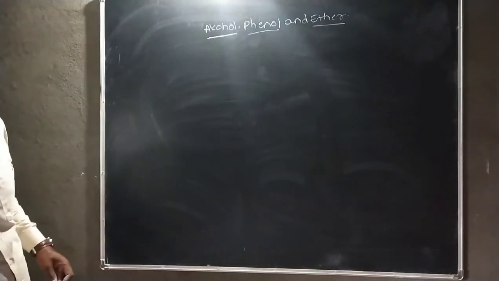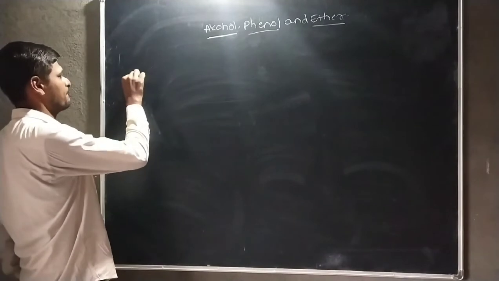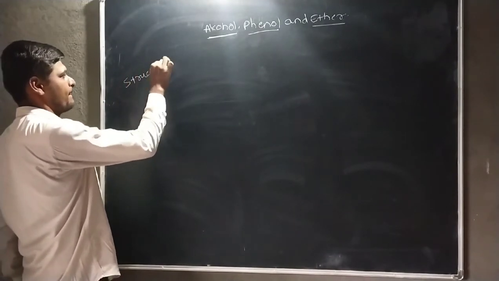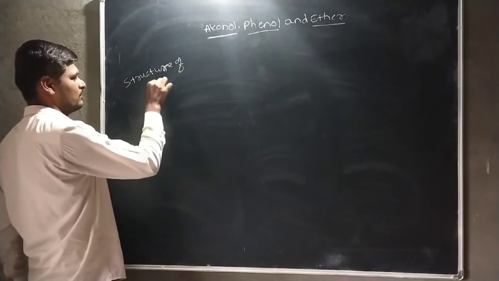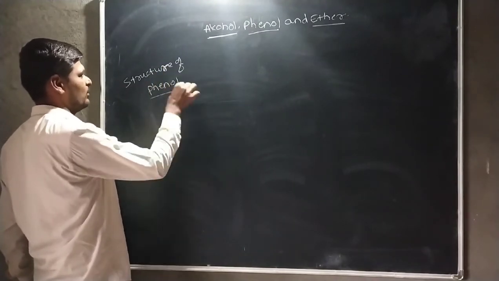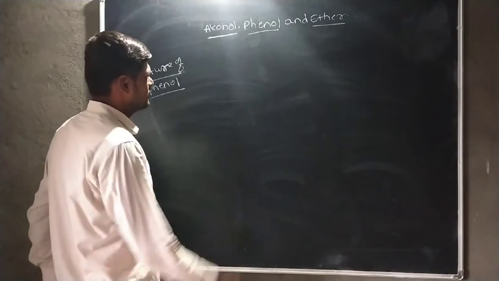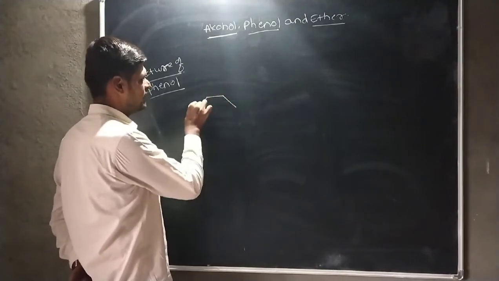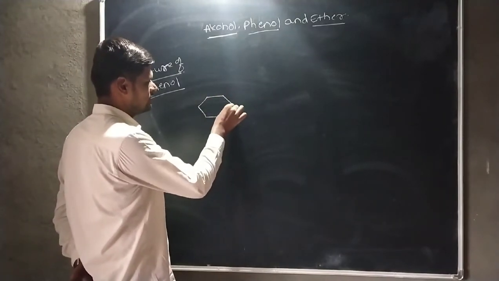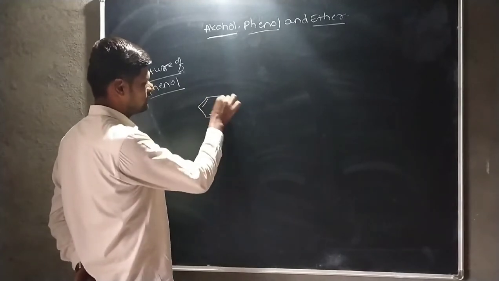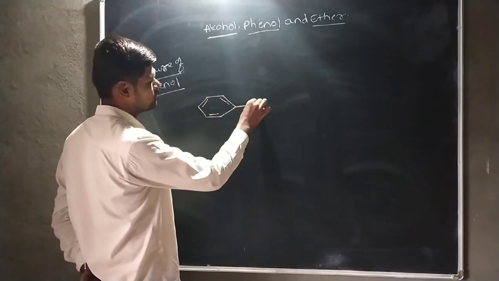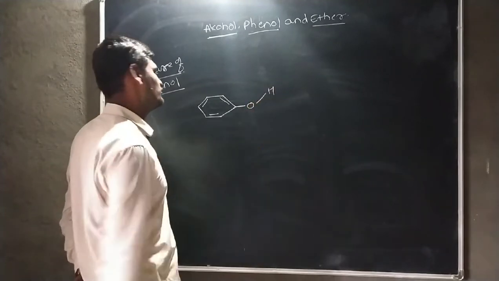Okay, the next point is the structure of phenol. Phenol is a hydroxyl derivative. This is phenol, a hydroxyl group attached to benzene. That means the hydroxyl group is directly attached to the benzene ring.